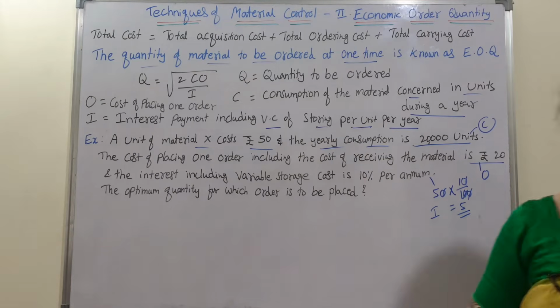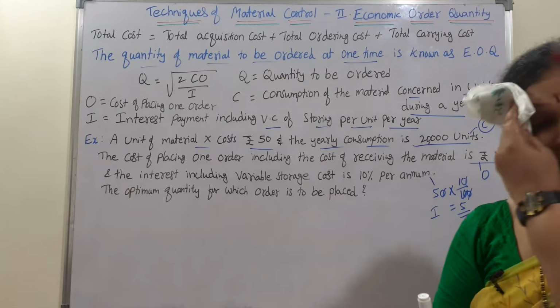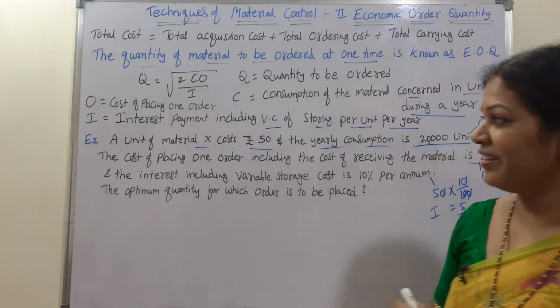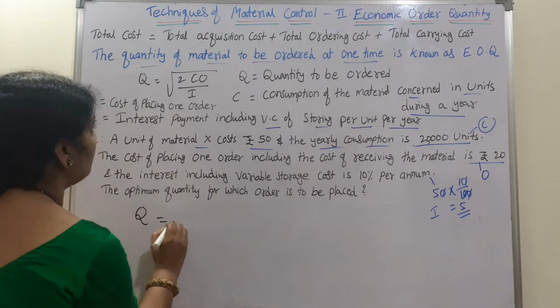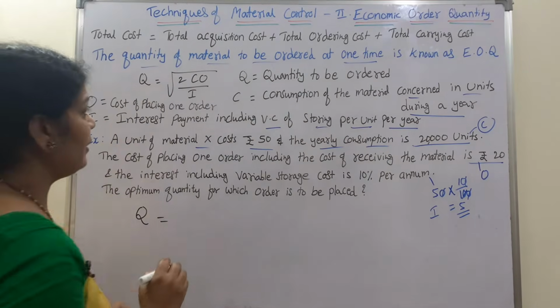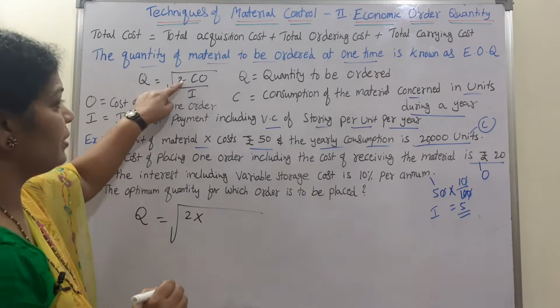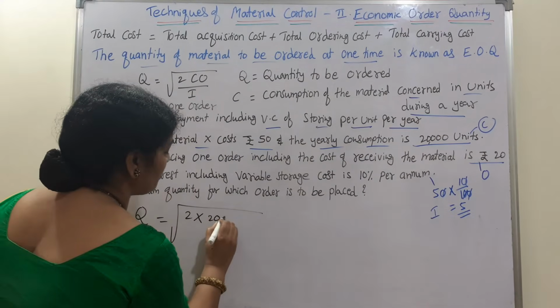Now let us put it in the formula. You can pause the video and work it out because I have given you the clue. Anyway, continue. Q is equal to root of 2CO by I. Root of 2 into C. C is here 20,000 units, consumption.